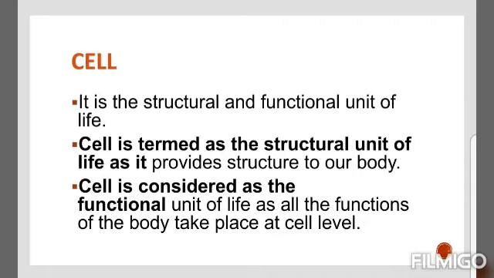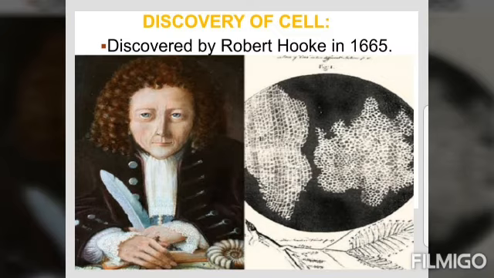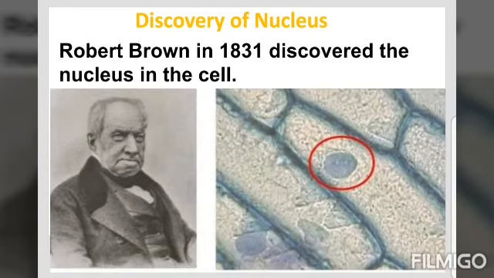Cells were first discovered by Robert Hooke in 1665. He observed the cells in a cork slice with the help of a primitive microscope. Leeuwenhoek, with the improved microscope, discovered the free living cell in pond water for the first time. It was Robert Brown in 1831 who discovered the nucleus in the cell.